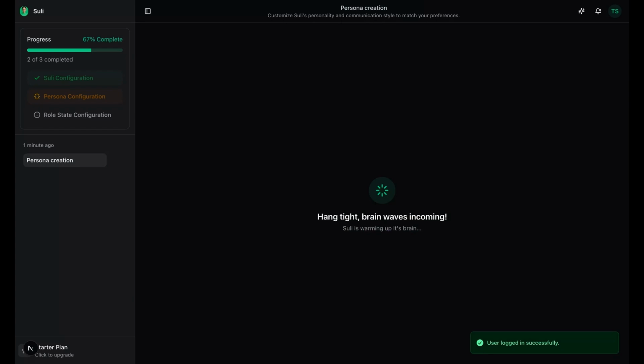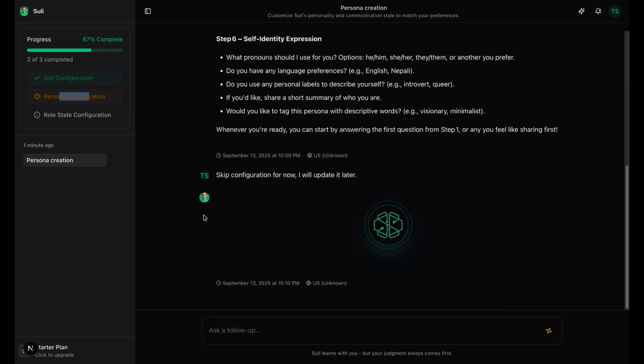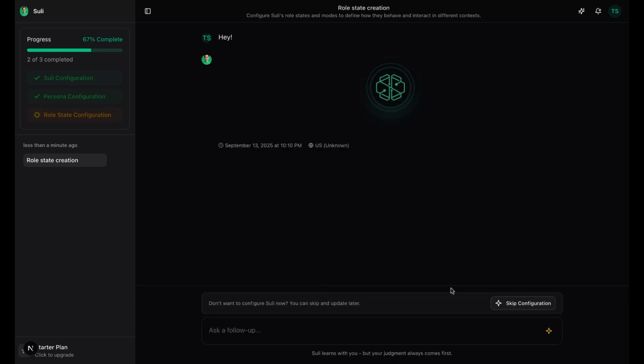The first stop is Chats, the universal interface. When you're new, Suli guides you through setup with clear steps to define identity, personas, and role states. Personas shape Suli's tone and perspective, while role states let Suli adapt, like switching into teacher mode, friend mode, or expert mode, so it responds the way you need.